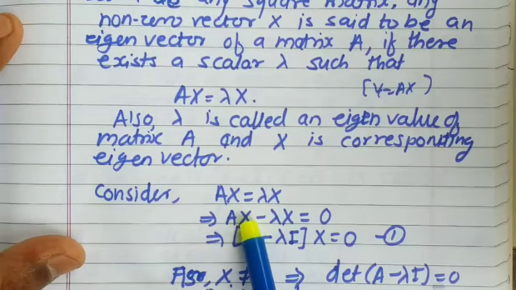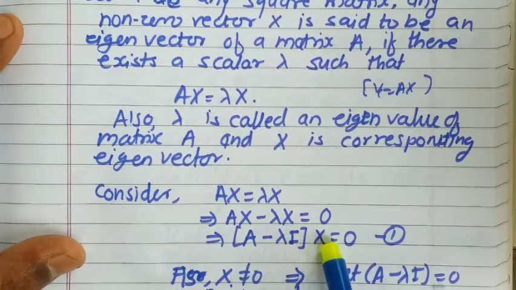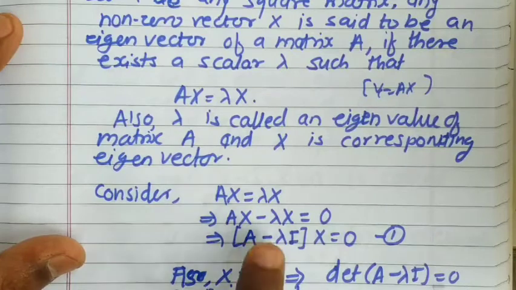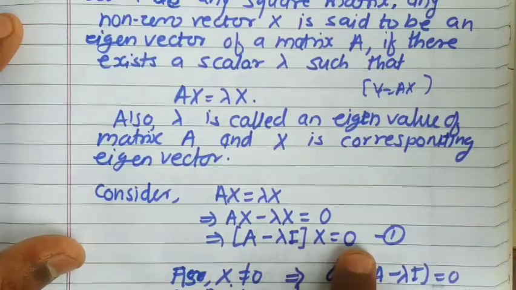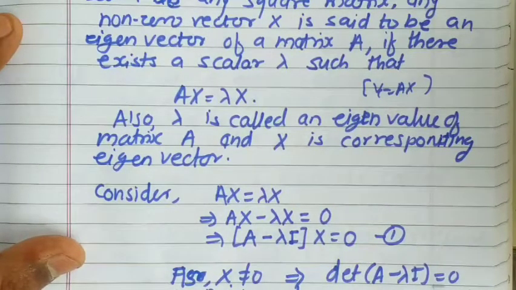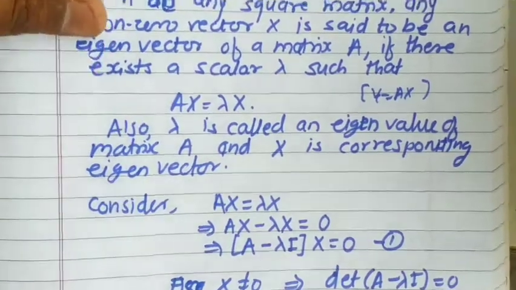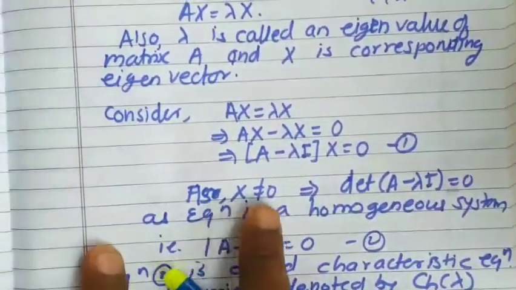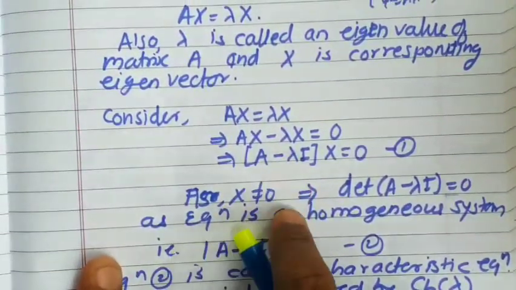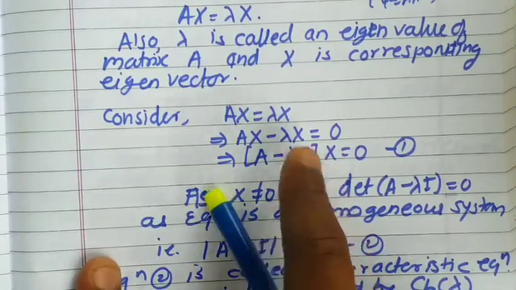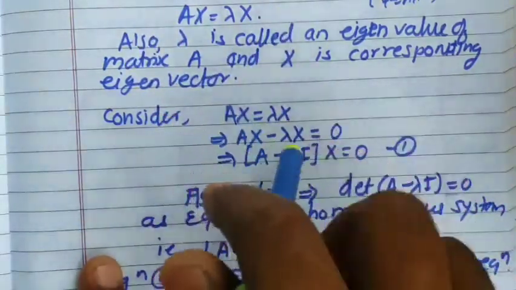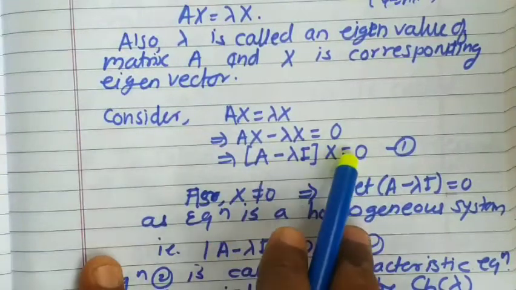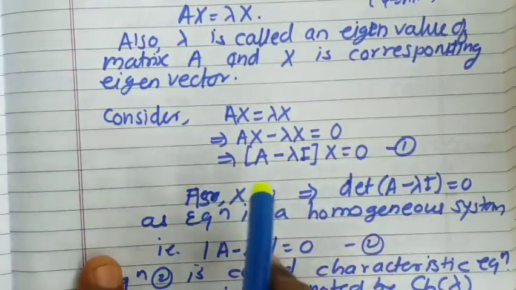Now after taking x common, we have obtained one matrix. The equation is A minus lambda I into vector x equal to 0. So this is some matrix into a vector equal to 0, which is like a homogeneous system of equations. Now we know that x is non-zero, so this system has a non-trivial solution.